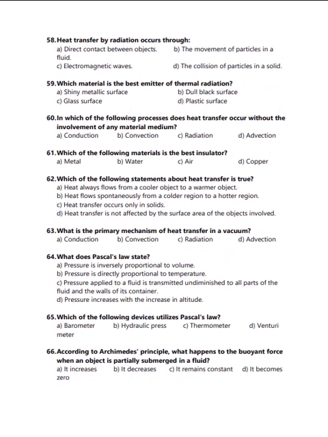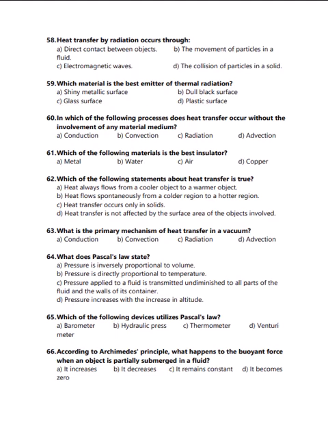Heat transfer by radiation occurs through: A, direct contact between objects; B, the movement of particles in a fluid; C, electromagnetic waves; D, the collision of particles in a solid. Correct answer is C, that is electromagnetic waves. Which material is the best emitter of thermal radiation? Shiny metallic surface, dull black surface, glass surface, or plastic surface? Correct answer is B, that is dull black surface.